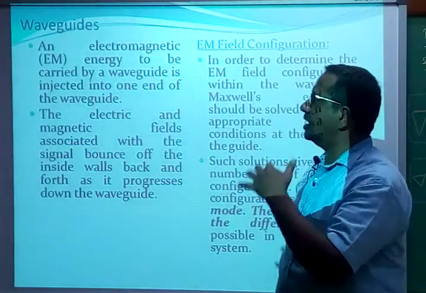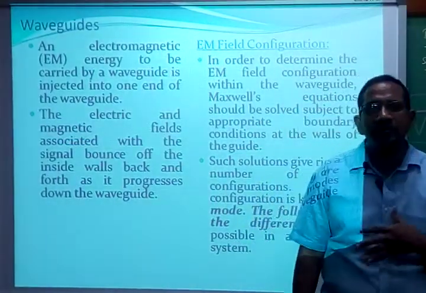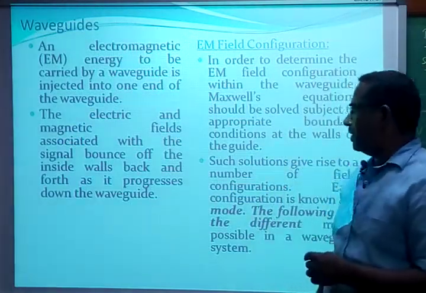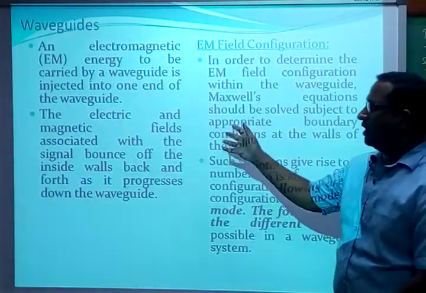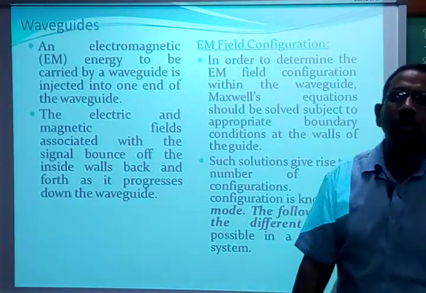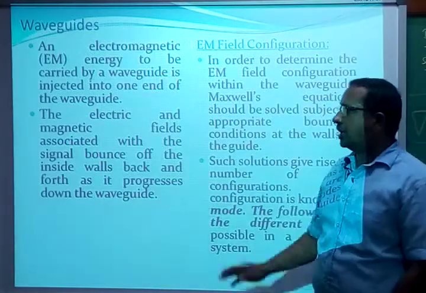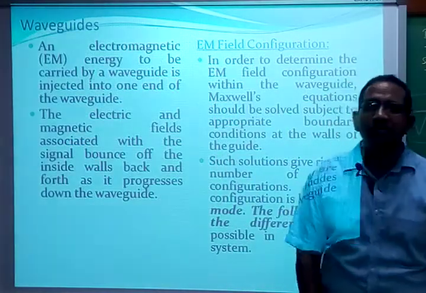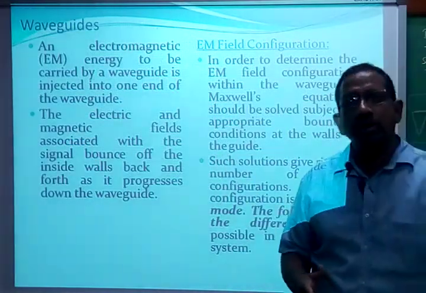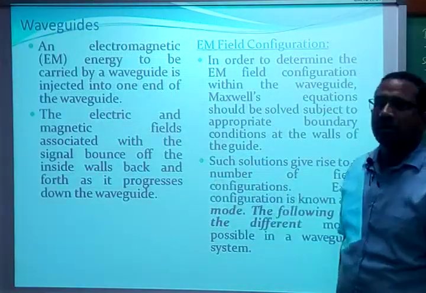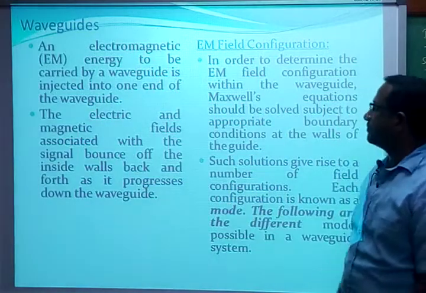Similarly here also, at one end of the waveguide we transmit the electromagnetic wave, and from the other end we are going to get the EM wave. Next, how is the wave propagated? The wave is going to be of electric field or of magnetic field. How is the wave going to get transmitted? The wave is transmitted by bouncing from one wall to another wall by the process of reflections. Continuously the wave progresses in the forward direction.